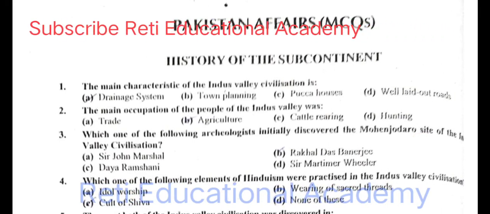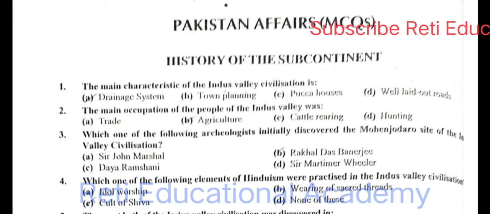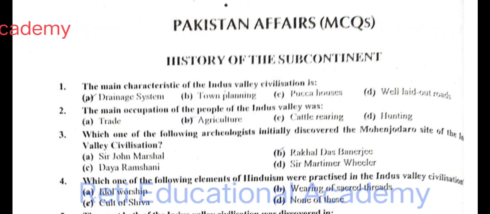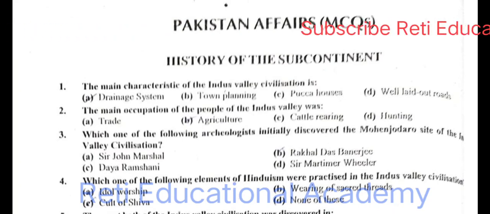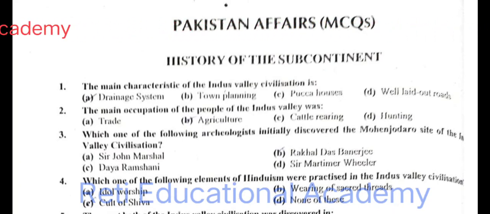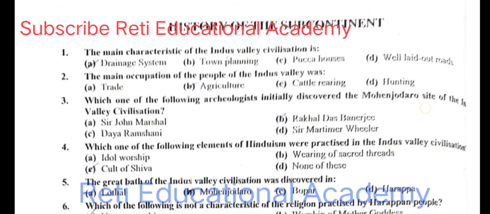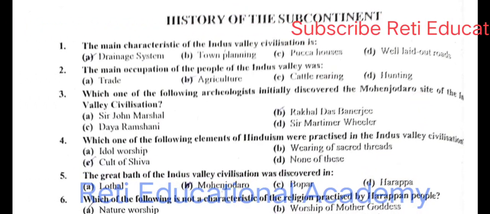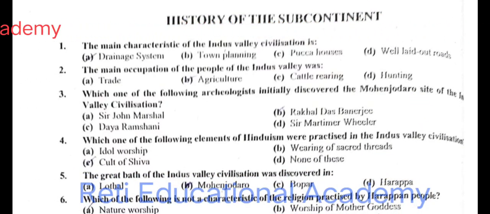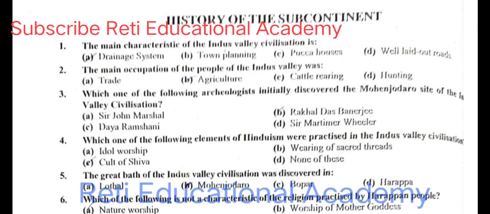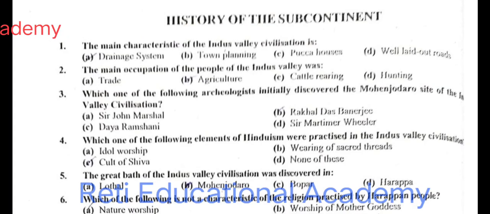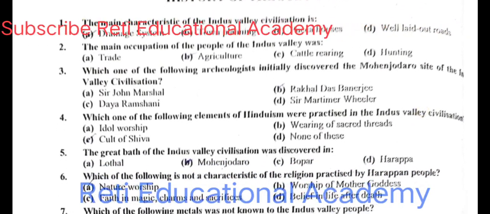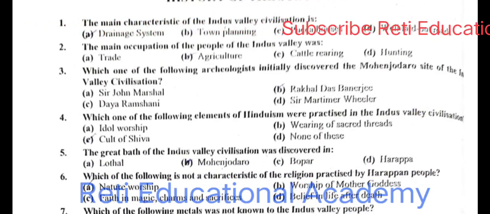Question number 1. The main characteristics of Indus Valley civilization is A. Drainage system. Question number 2. The main occupation of the people of Indus Valley was B. Agriculture. Question number 3. Which one of the following archaeologists initially discovered the Mohenjo-daro site of the Indus Valley civilization? And the right option is B. Rakhal Das Banerjee.